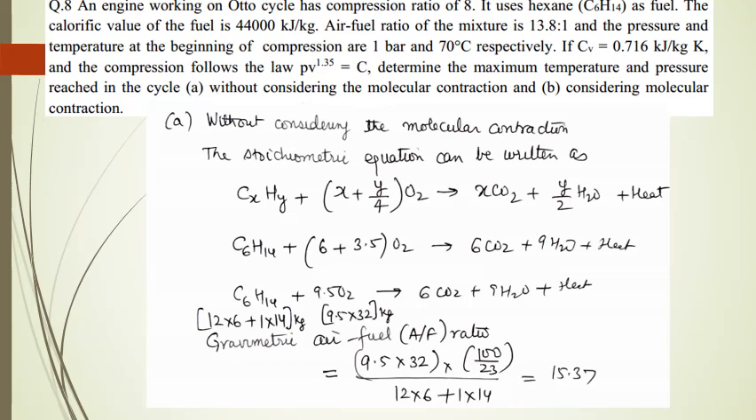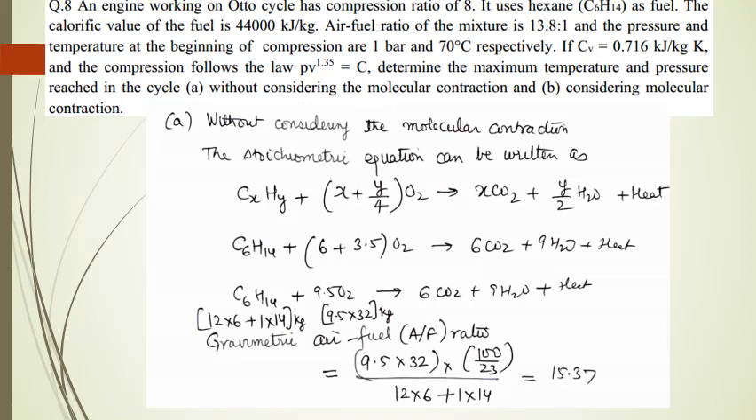Now for this mass of hexane, you require 9.5 into 32 kilogram of oxygen. So now we want to find out that if this much oxygen, that is 9.5 into 32 kg, is the oxygen required to burn 12 into 6 plus 1 into 14 kilogram of fuel, then how much amount of air is required?